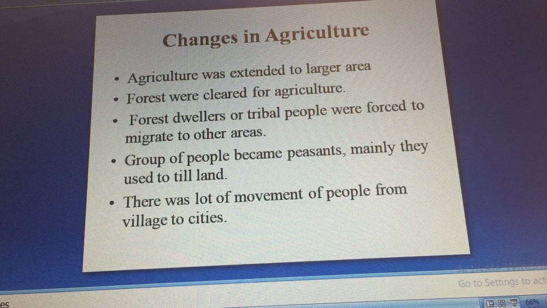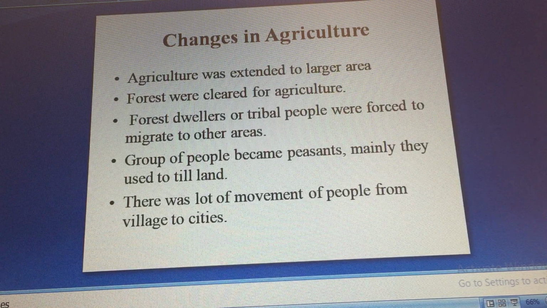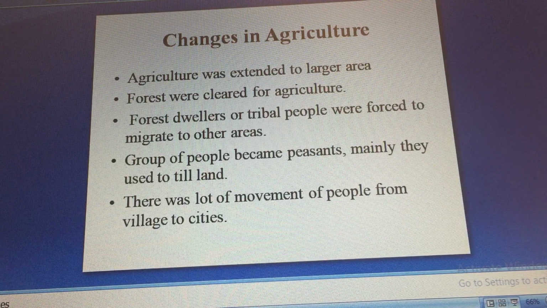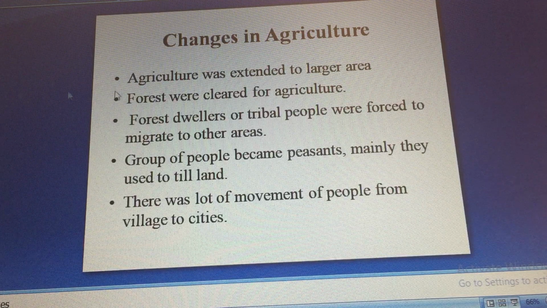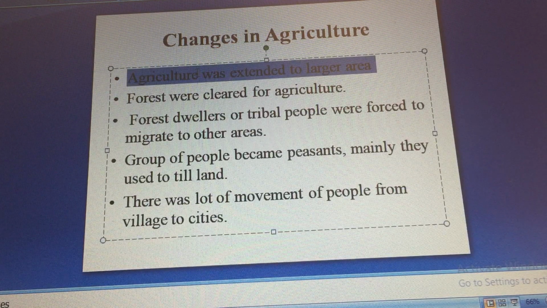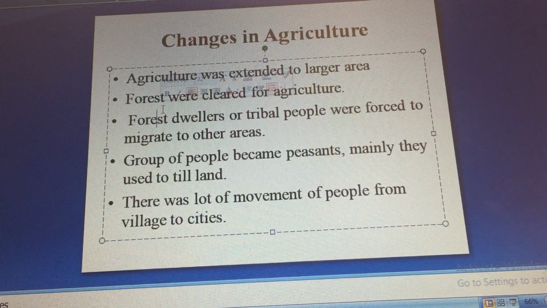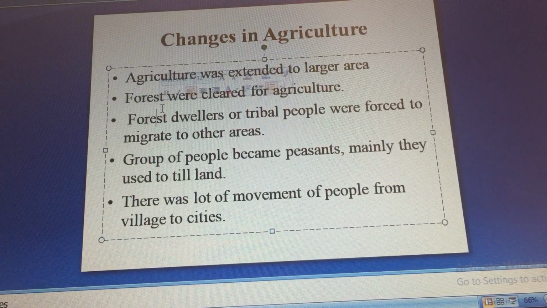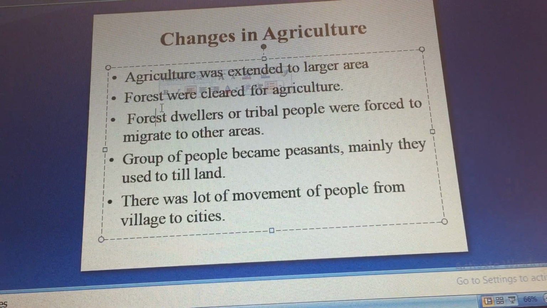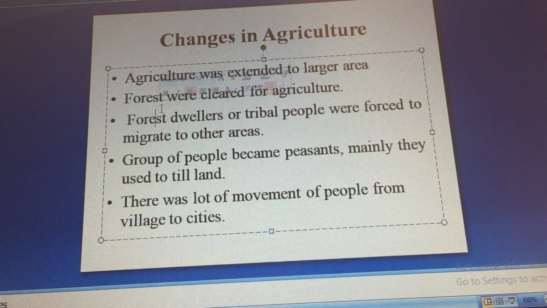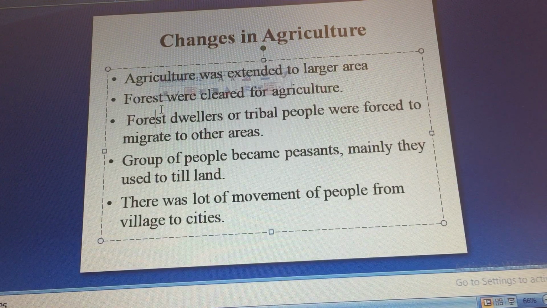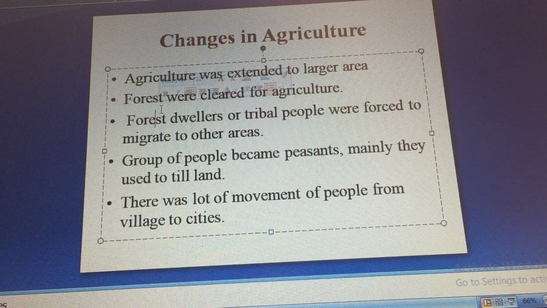Medieval period saw change in agriculture pattern as well. The agriculture was extended to larger area, and for that purpose forest was cleared. Forest was cleared and that particular forest area was used for agriculture. Forest dwellers or tribal people were forced to migrate to other areas.